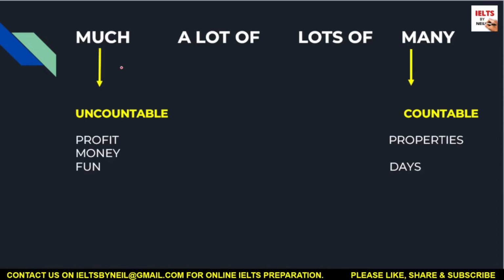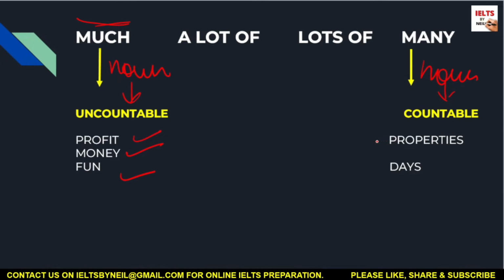Okay, so talking about much, it is used when we are talking about nouns which are uncountable, okay, and many is used when we are talking about nouns which are countable. Okay, uncountable means profit. We had much profit. We never say we had many profits. No. Okay, I have much money. I never say I have many money. No. Okay, much fun.